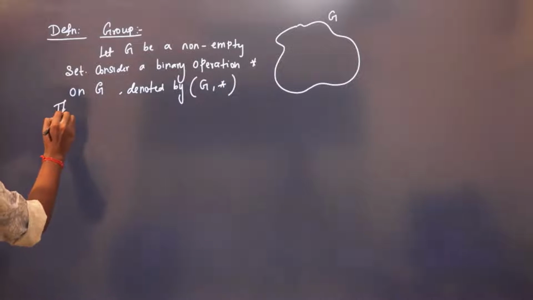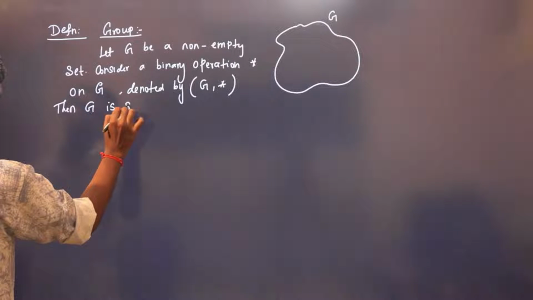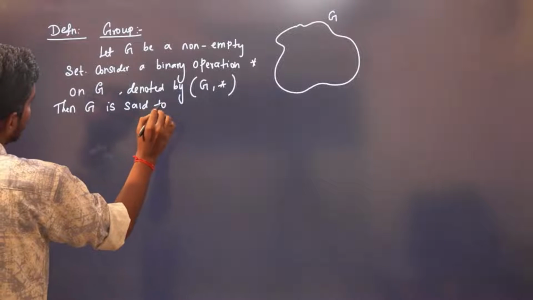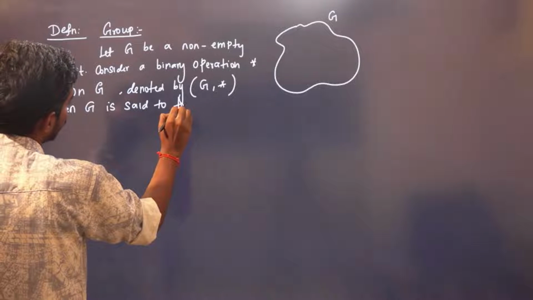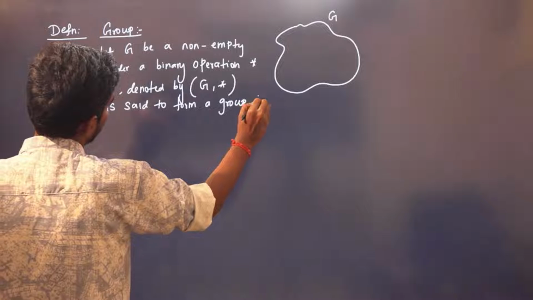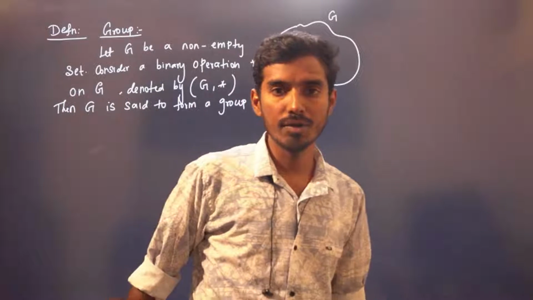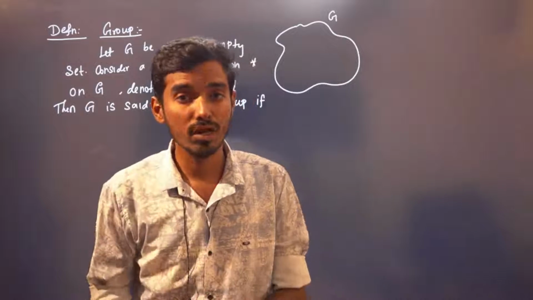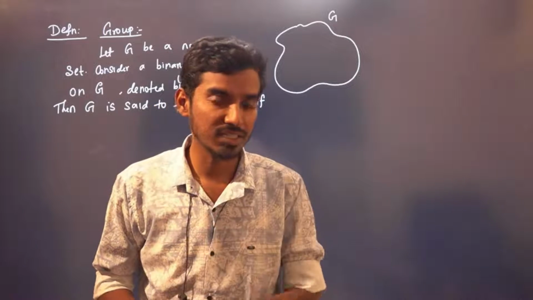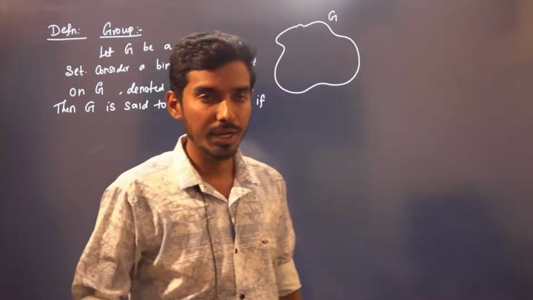Then G is said to form a group if the following conditions are satisfied. I'm going to list four conditions. If these conditions are satisfied by a non-empty set G together with the binary operation star, then we say that G forms a group.